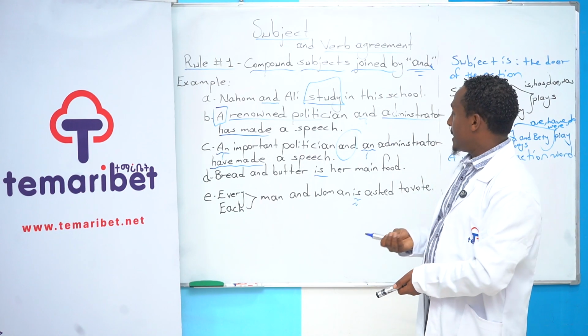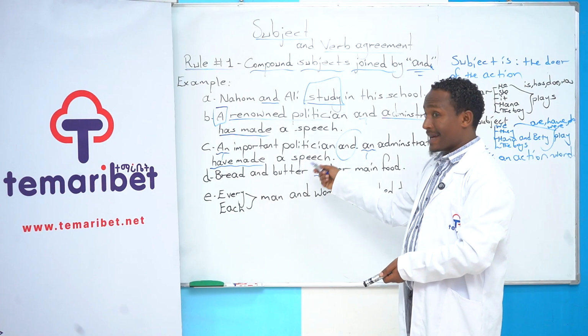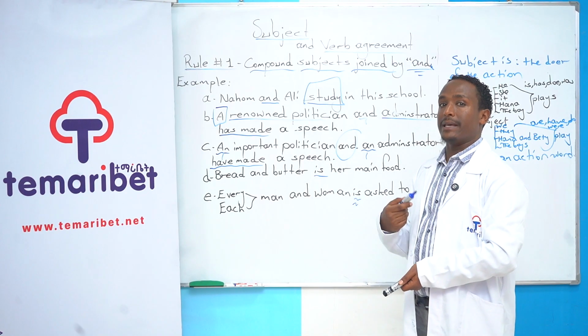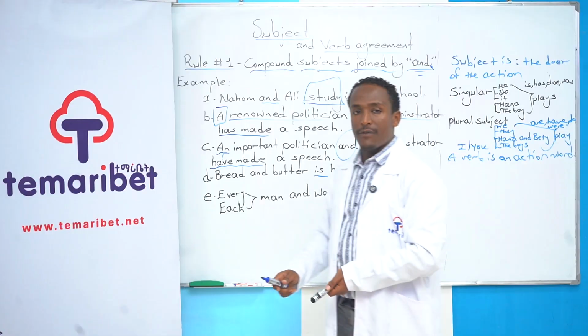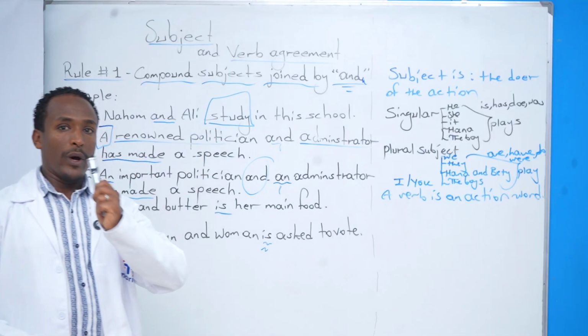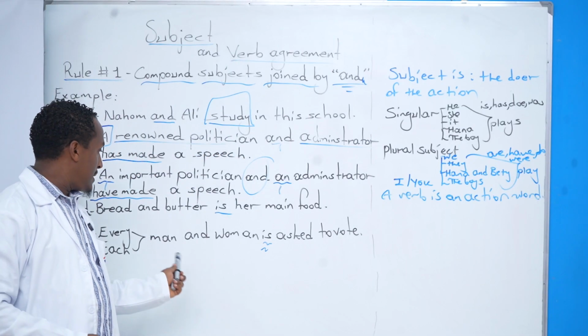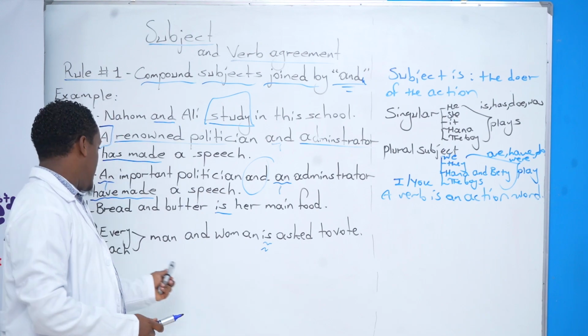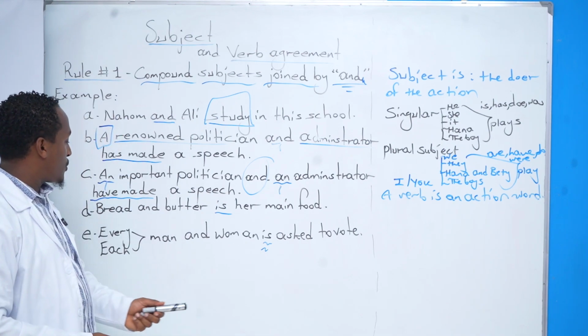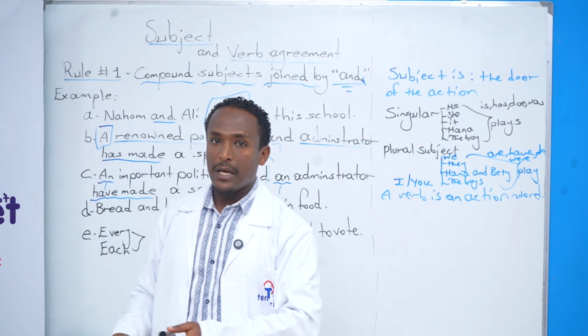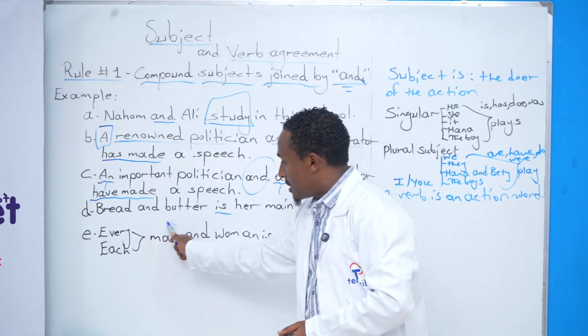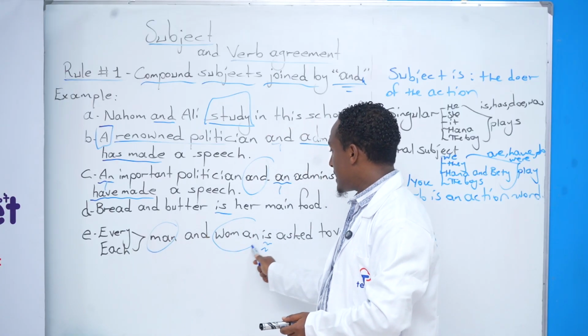Bread and butter is her main food, not are. It must be is. The next one, every and each: if two nouns joined by and are preceded or introduced by each and every, they consider the man and the woman separately.